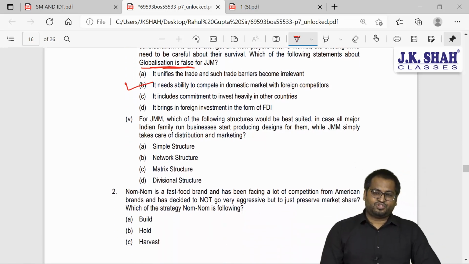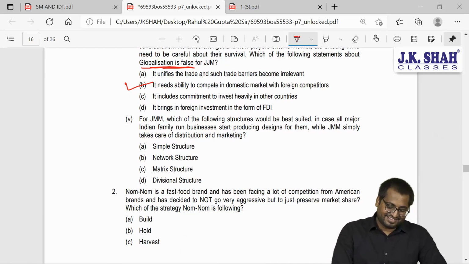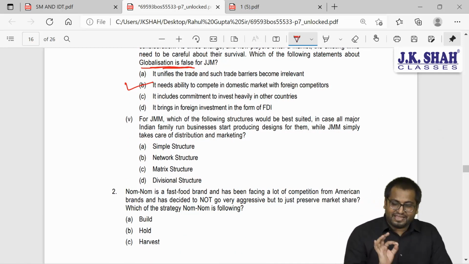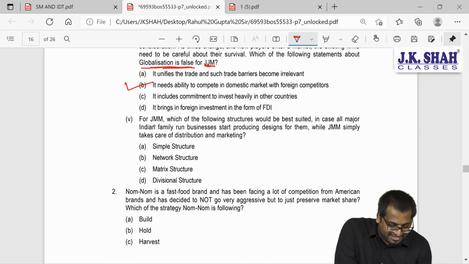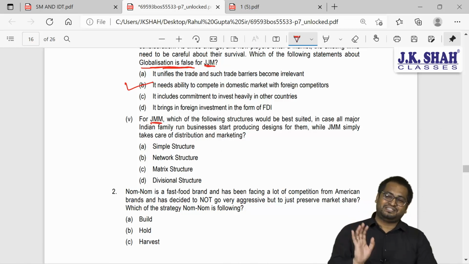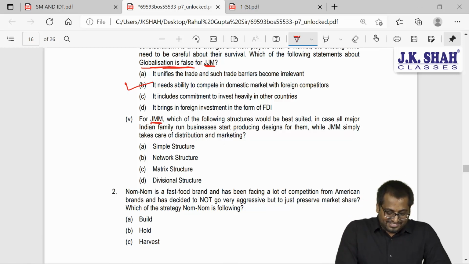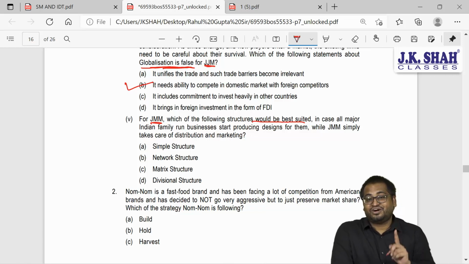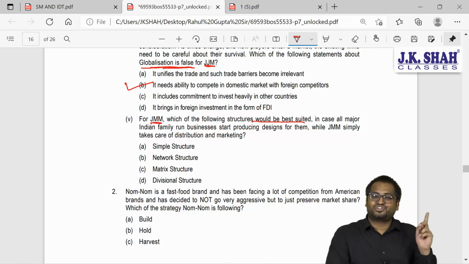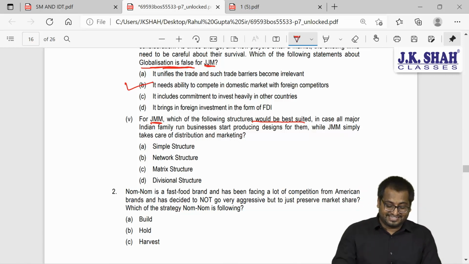Fifth question, guys. For JMM. Now I am confused. They write here JJM and here they are writing JMM. Again, that's a mistake. No problems. So for JMM, which of the following structure would be best suited? So now they are talking about organizational structure. Chapter 7.